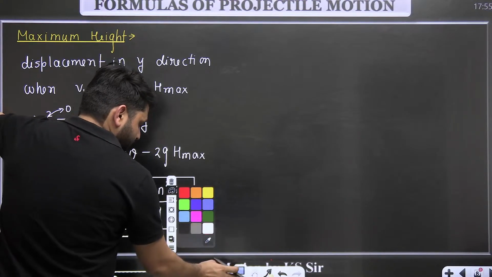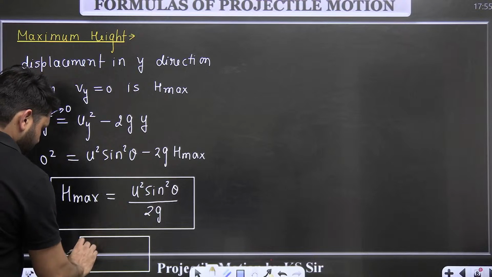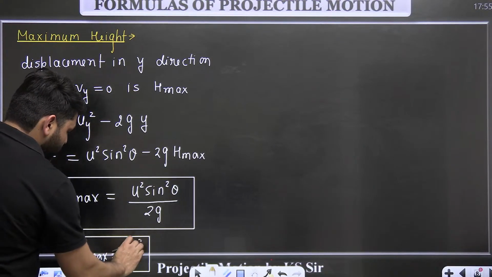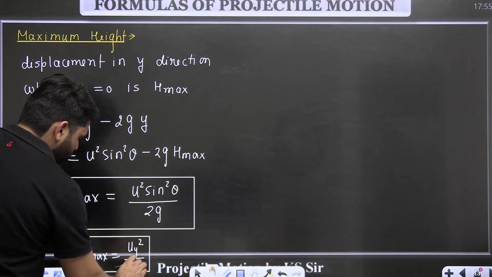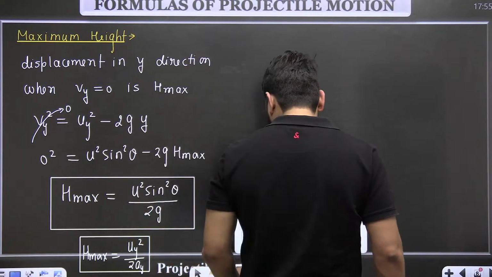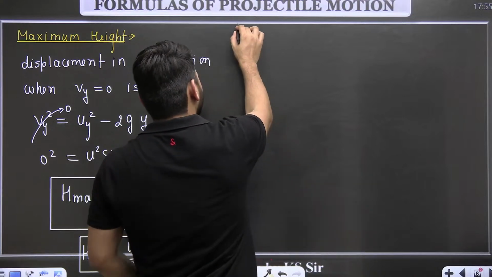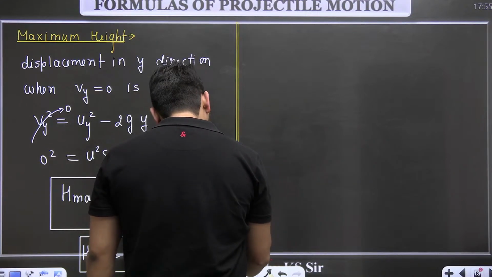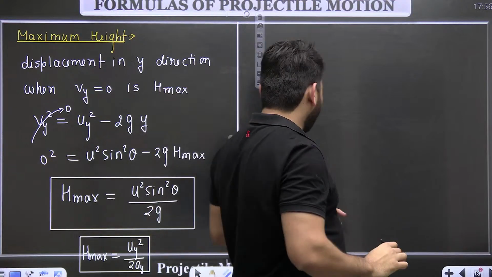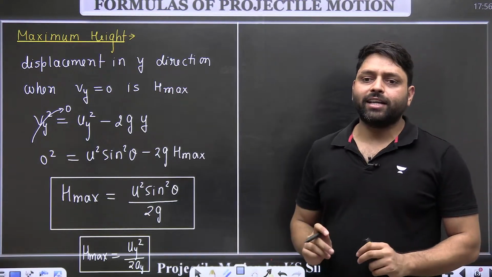H max we can write like H max is uy square divided by 2ay. This is the H max. So H max is given by this formula. H max is done. Time of flight is done. How did I derive these formulas? Are you able to understand that or not?